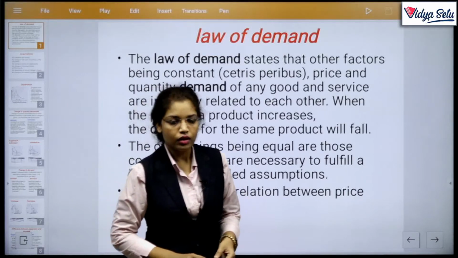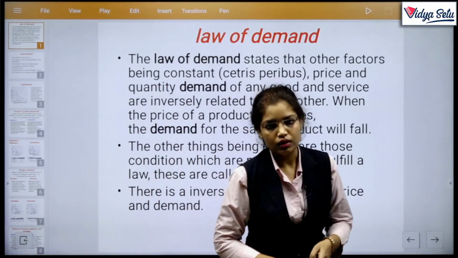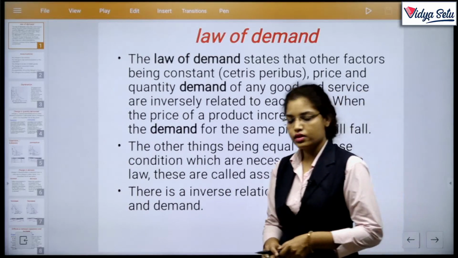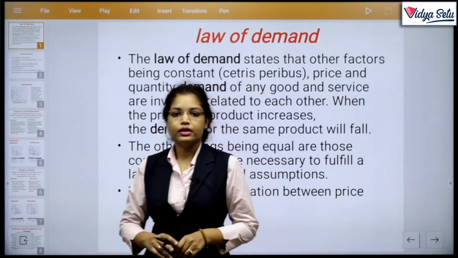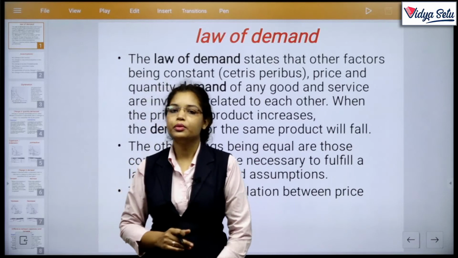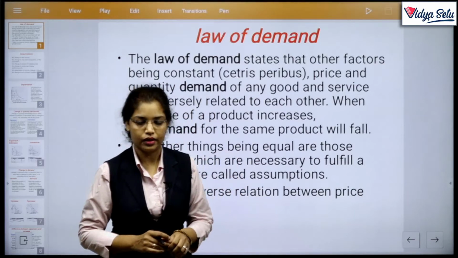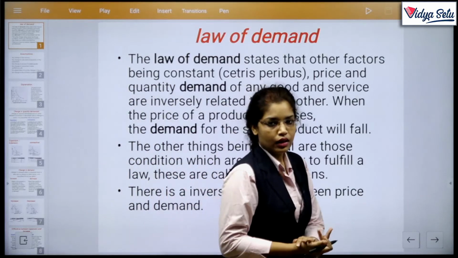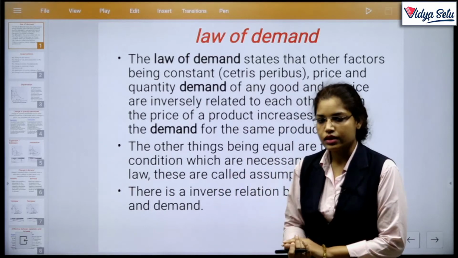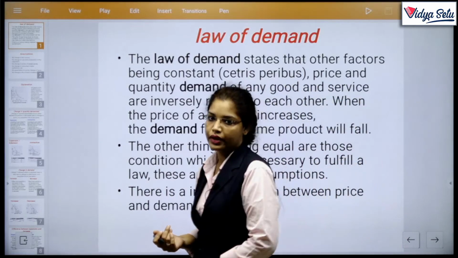Hello students, today we will discuss the law of demand. This is the second class on demand, and here we discuss the law of demand and change in demand. What is the law of demand? We discussed in the earlier class the meaning of demand and the factors affecting demand.